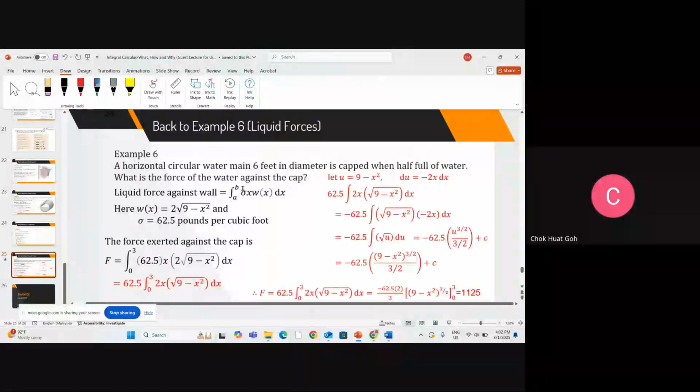So to solve these questions, you can see a little bit of technique is needed. Integration by substitution before you can know the force exerted against the cap. Then how strong should the cap be designed? How tight? It should stick to one end of your pipe.